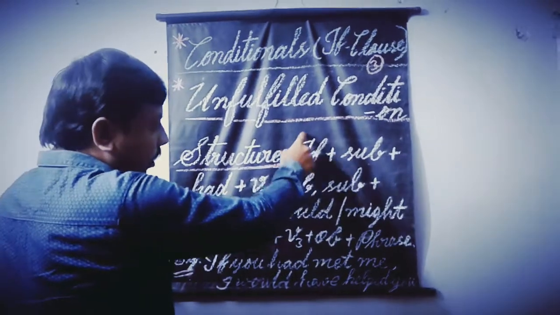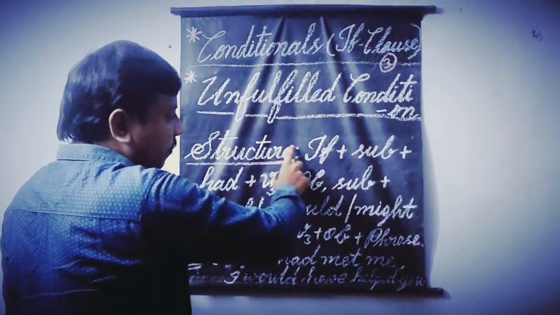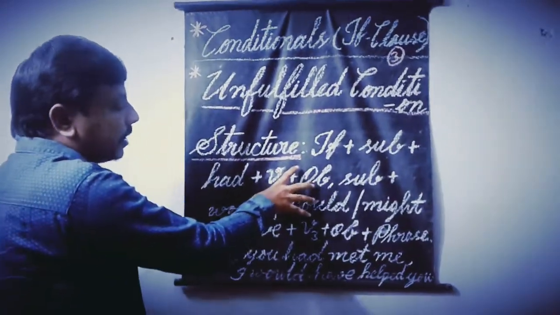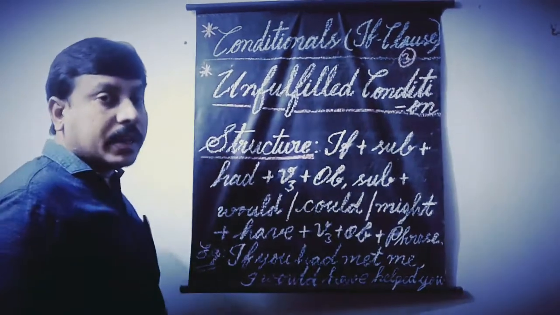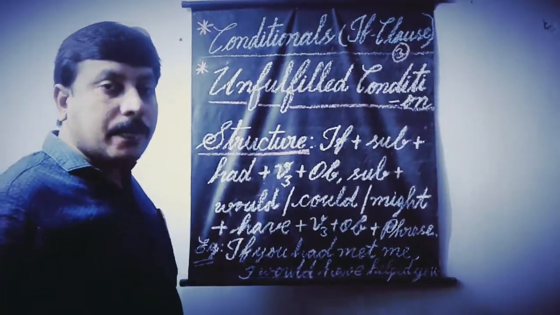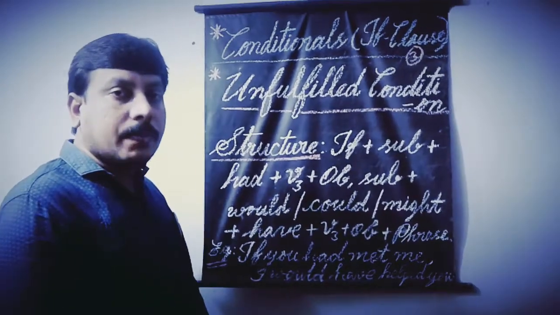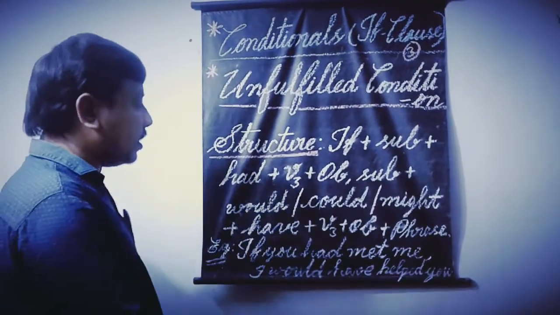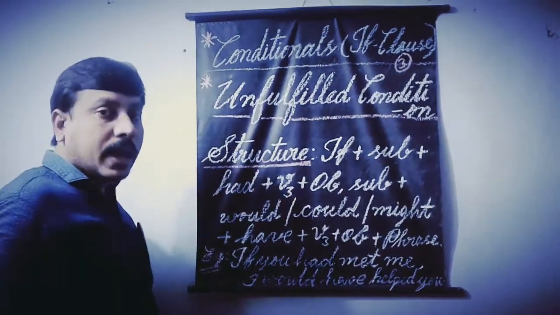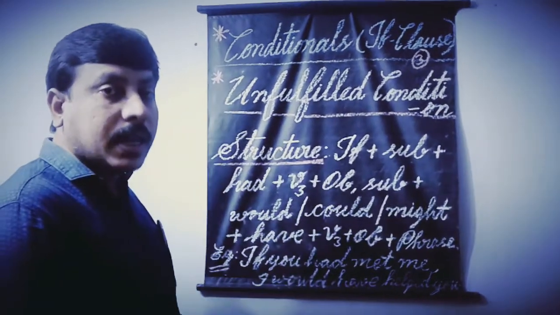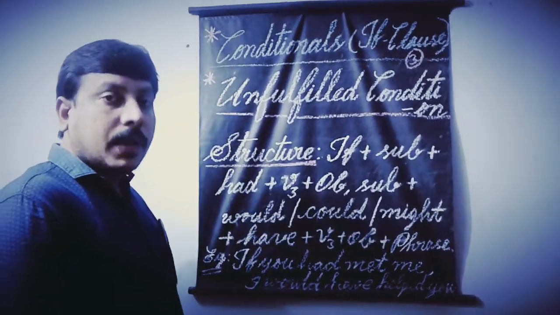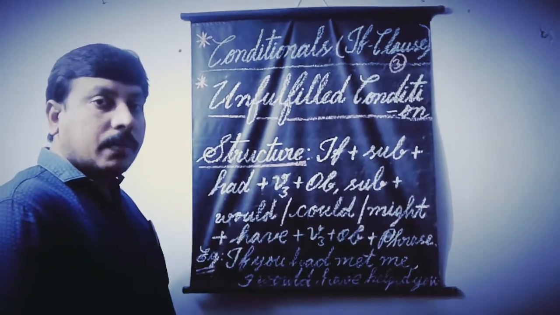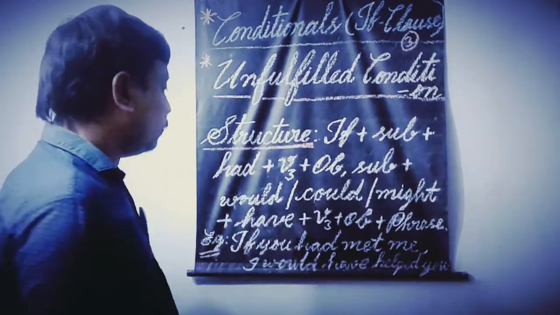Here, after the subordinating conjunction if, you can find the statement which is in the past perfect tense. What is the structure of past perfect tense? Subject plus had plus third form of the verb (V3) plus object plus phrase. Generally, we use past perfect tense with the simple past tense. When two actions took place in the past, the first action is to be spoken by using past perfect tense and the second action is to be spoken by using simple past tense.